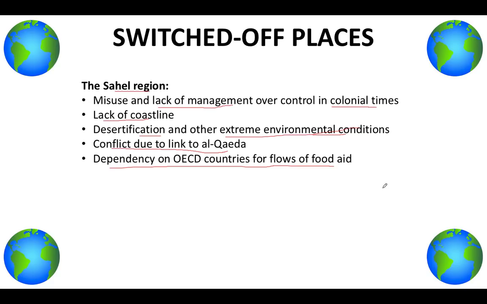So believe it or not, they are quite famous on social media. So at some point they should start contributing to globalization, but at the moment they are known as a switched off place, because they just don't contribute to globalization at all. So that was inquiry question number 1 of globalization.